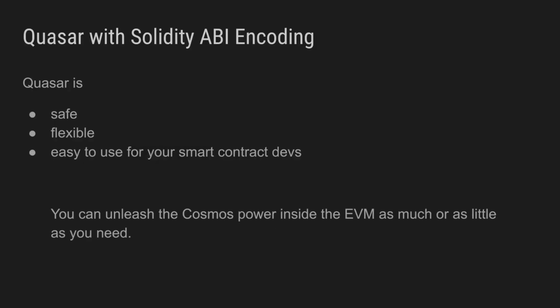You can now use a Solidity multi-sig and delegate from it to a validator. You can create a Cosmos governance proposal from a DAO smart contract in the EVM. You can have a DAO smart contract in the EVM to decide whether a validator should be slashed or not, and much more. Quasar is safe, flexible, and easy to use for your smart contract devs. You can unleash the Cosmos power inside the EVM as much or as little as you want.